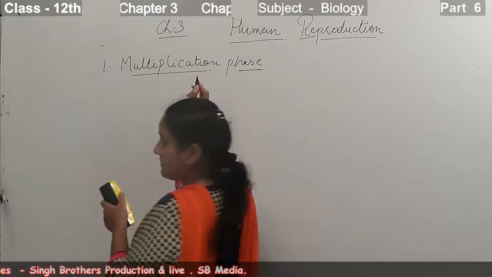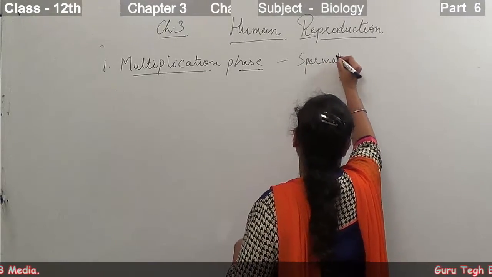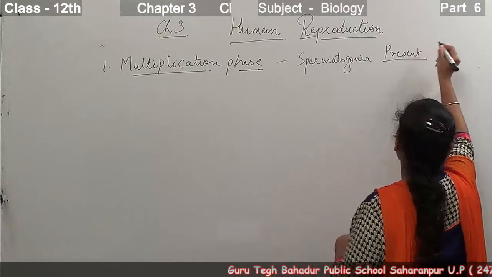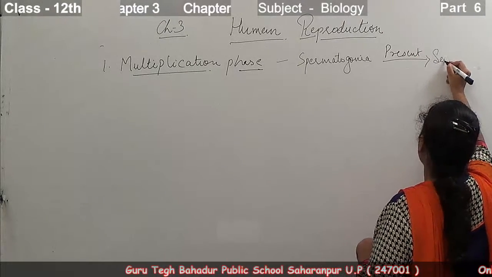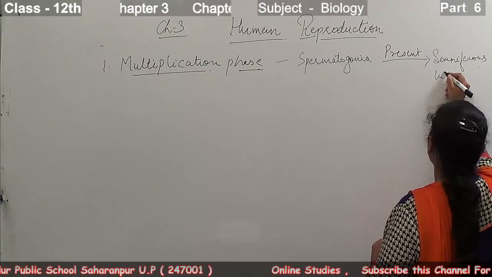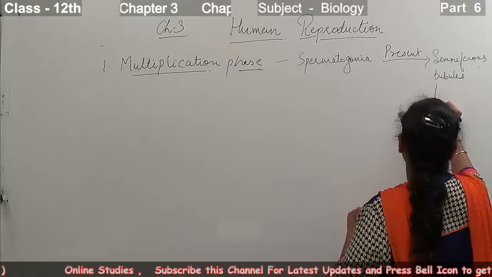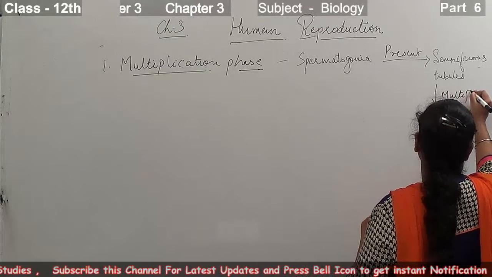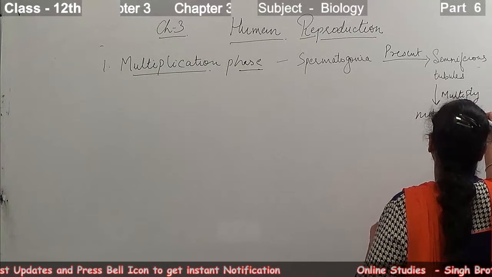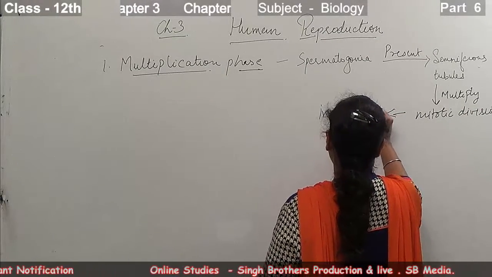Now what happens in this phase is that the spermatogonia, present inside the wall of the seminiferous tubules, multiply by mitotic division and they increase in number.